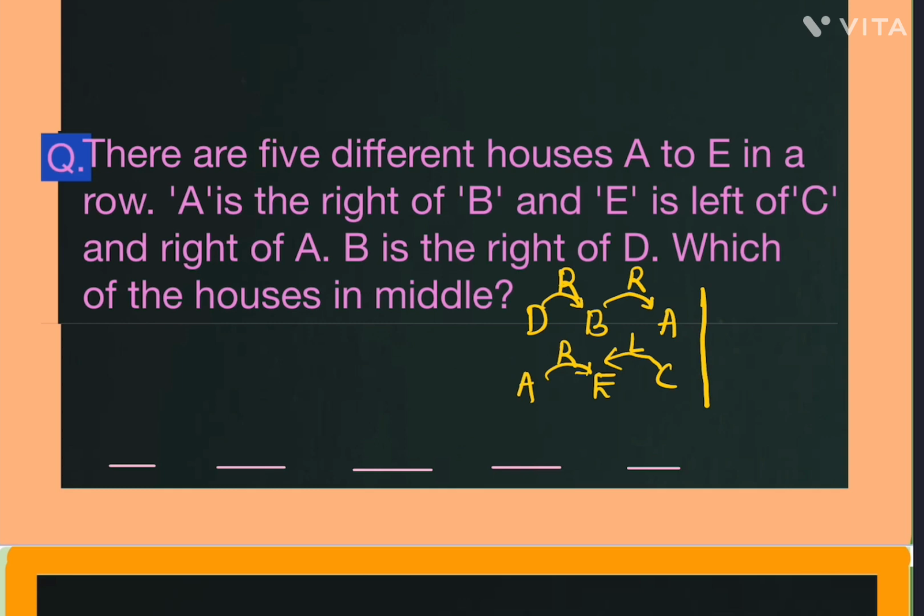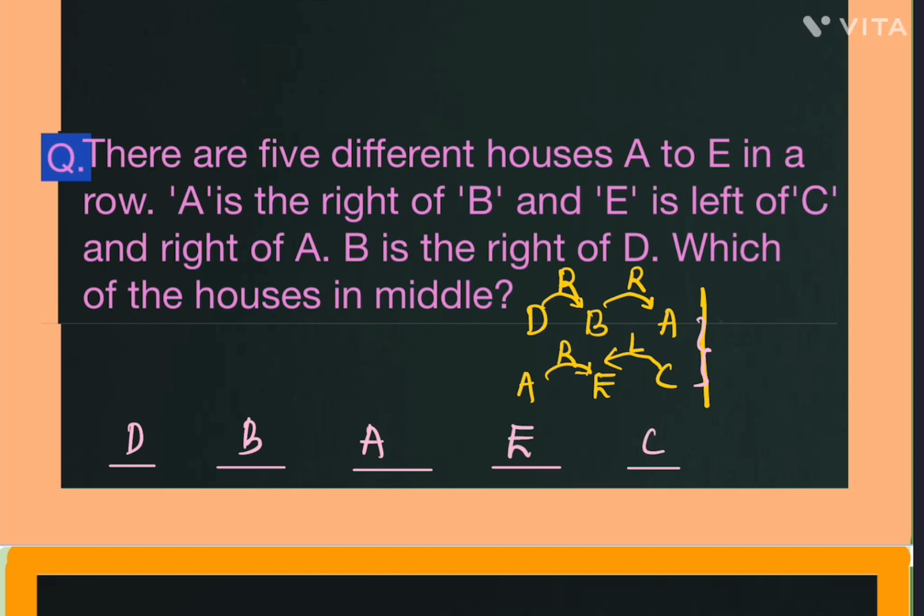Here D is left of B and B is left of A. Next, A is left of E and E is left of C. We don't know the exact locations, but these are the two things we can connect. If we connect it, we can get the DBAEC order directly.